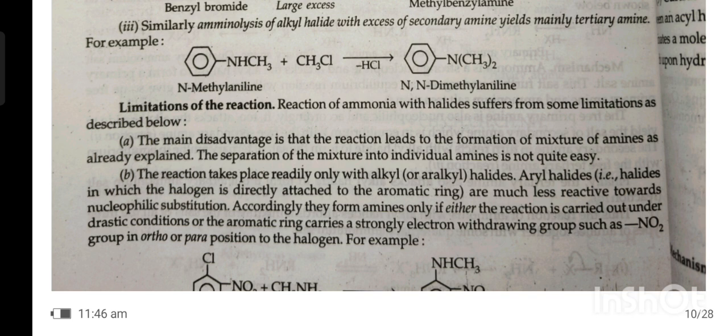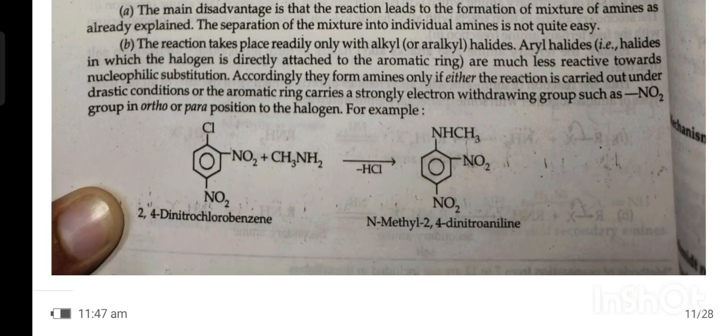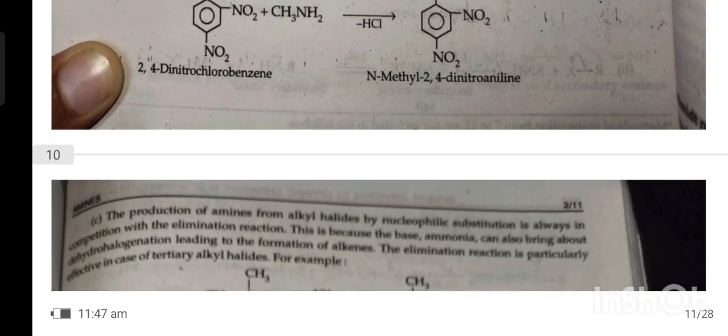Accordingly, they form amines only if either the reaction is carried out under drastic conditions or the aromatic ring carries a strongly electron withdrawing group such as the NO2 group in the ortho or para position to the halogen. For example, 2,4-dinitrochlorobenzene in the presence of CH3NH2 and HCl gives N-methyl-2,4-dinitroaniline.